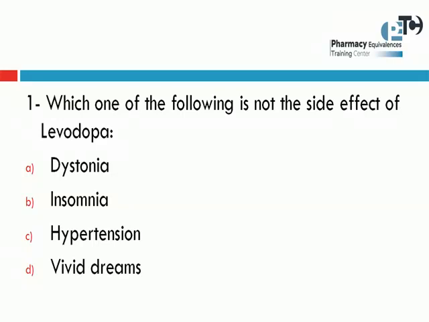So the three choices are correct. While the choice number C, he said hypertension. We know that levodopa causes orthostatic hypotension. So the hypertension here is the choice which is not the side effect of levodopa.